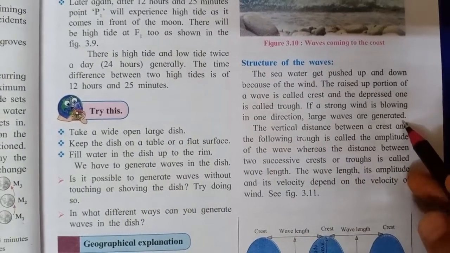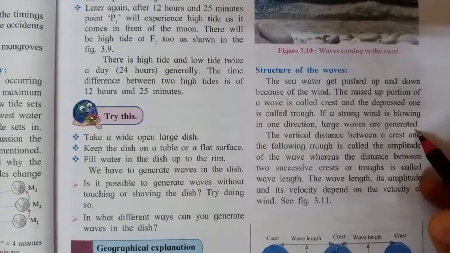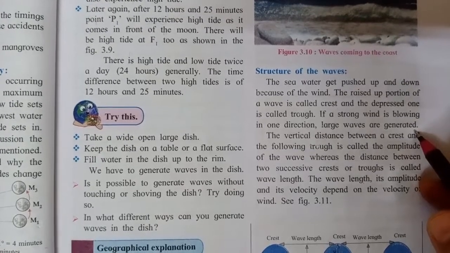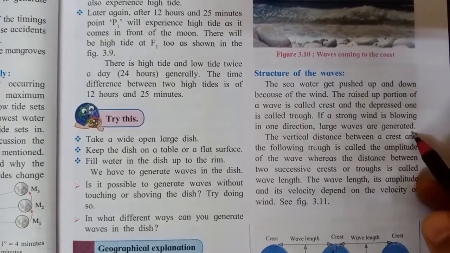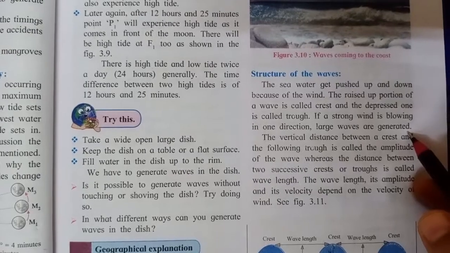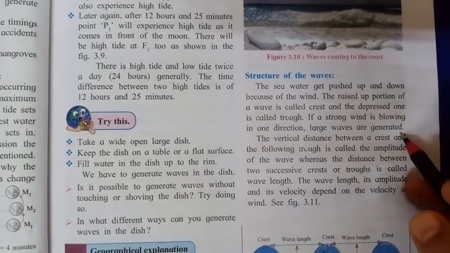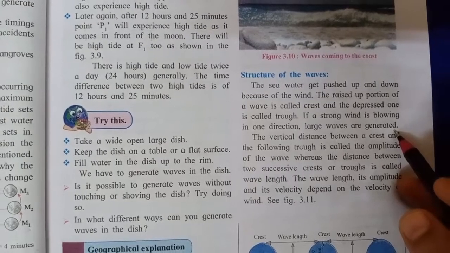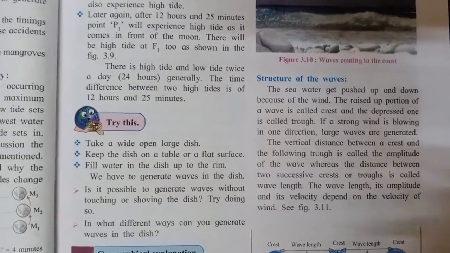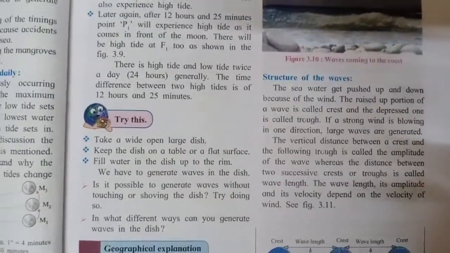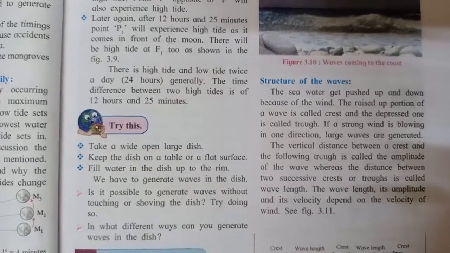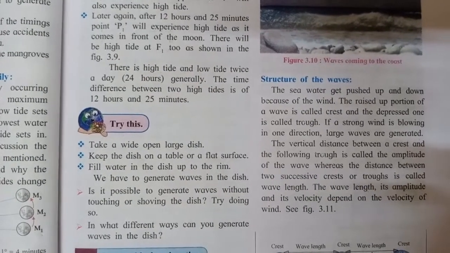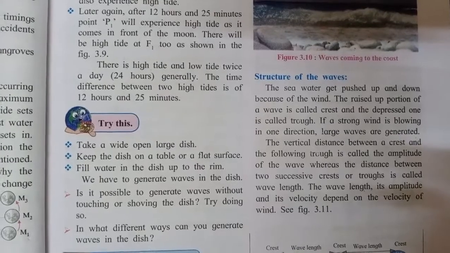See, sometimes the weather forecast people tell us that today in the sea there are going to be huge tides. Now how do they come to know about this? See, when they are studying the weather forecast, they are able to understand that today the wind is going to blow very hard or is going to have lots of force.